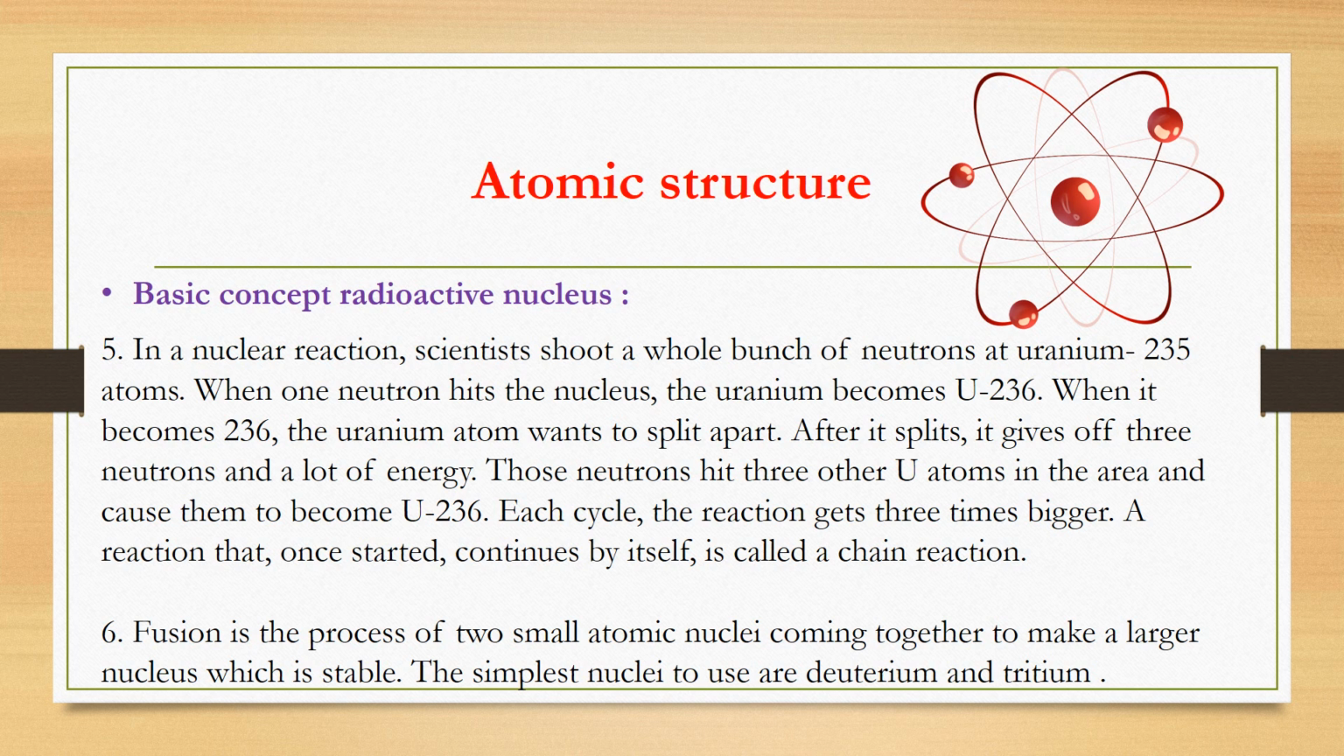Fusion is the process of 2 small atomic nuclei coming together to make a larger nucleus which is stable. The simplest nuclei to use are deuterium and tritium.